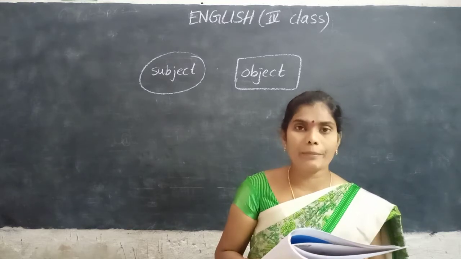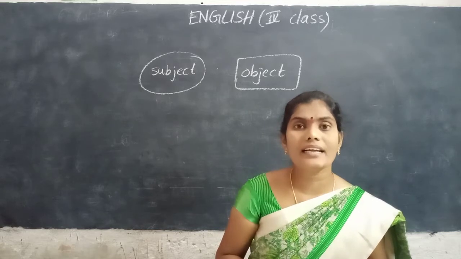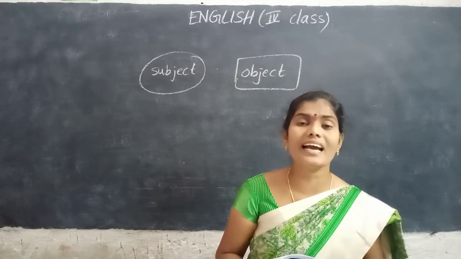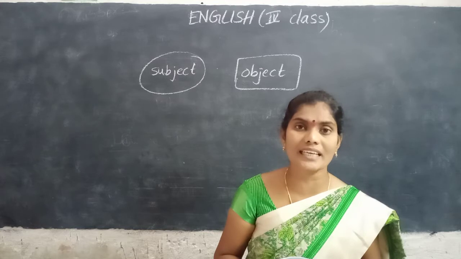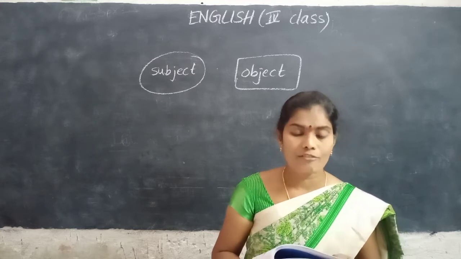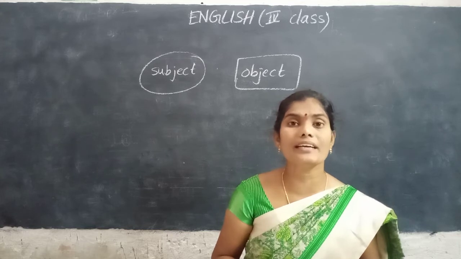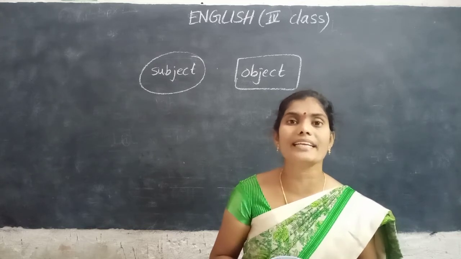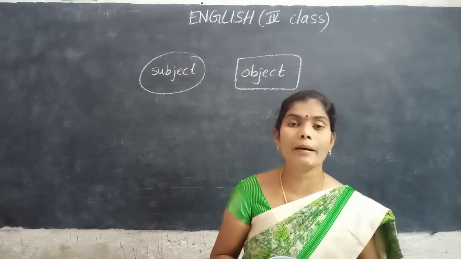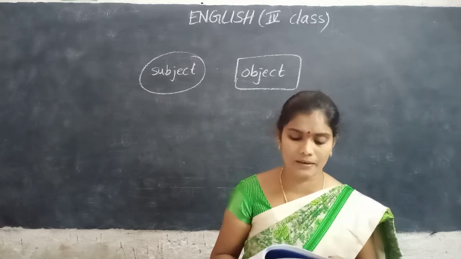Tina bought a puppy. Who bought a puppy? Tina. Tina is a subject. Make a circle. What she bought? A puppy. A puppy should be in rectangle shape.